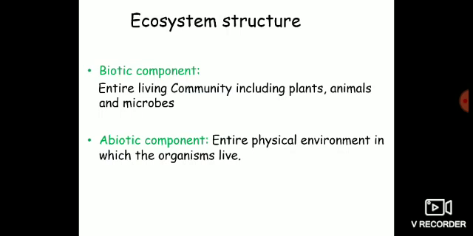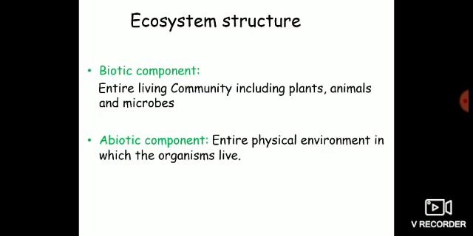First of all, what is a biotic component? The entire range of living organisms which occur in an area constitutes the biotic component. In this biotic component, the plants are present. You have animals, you have microbes, you have fungi. That means the organisms can belong to different groups. They can be either plants, animals, microbes, fungi, etc.